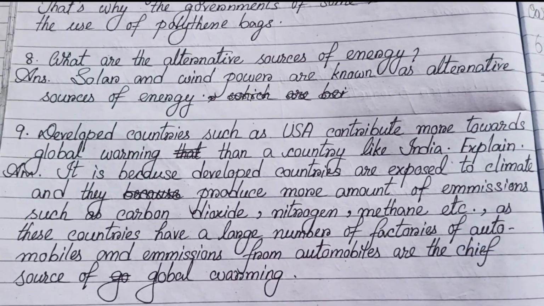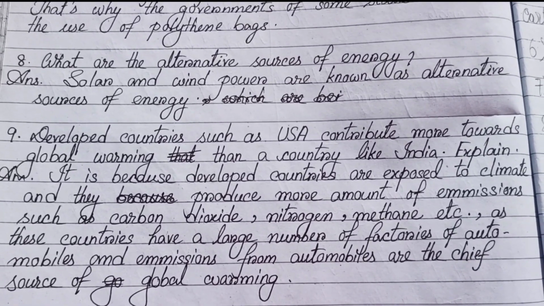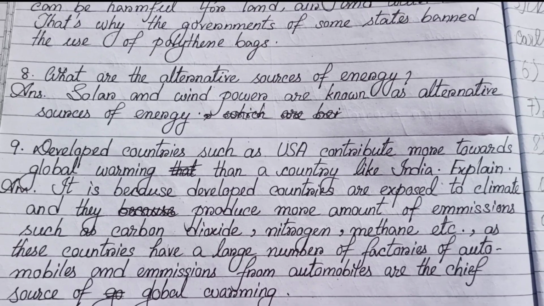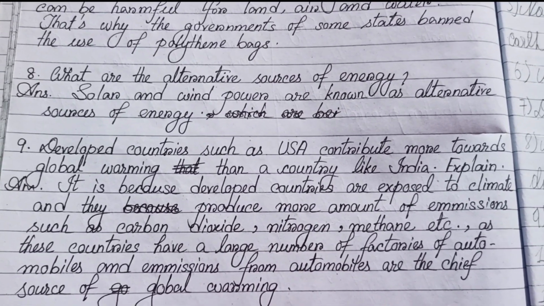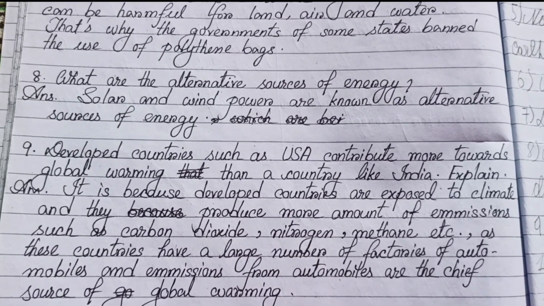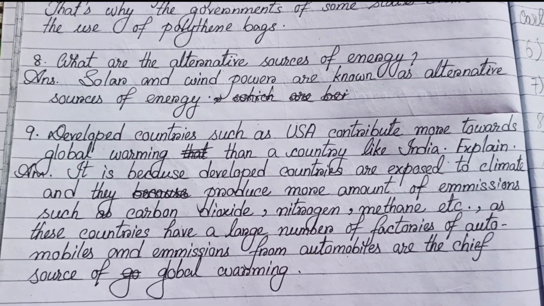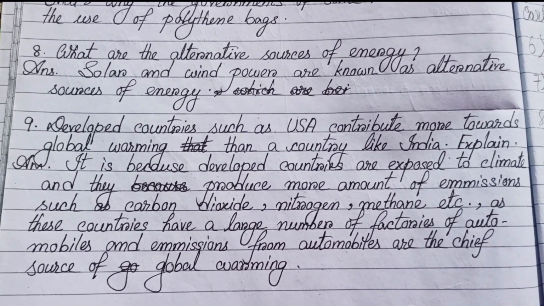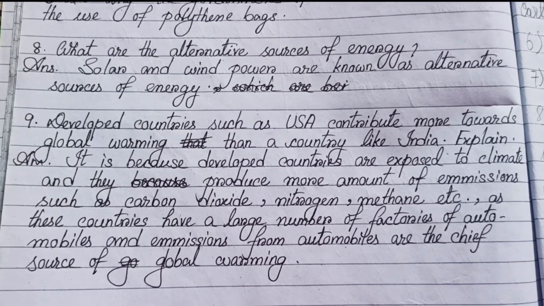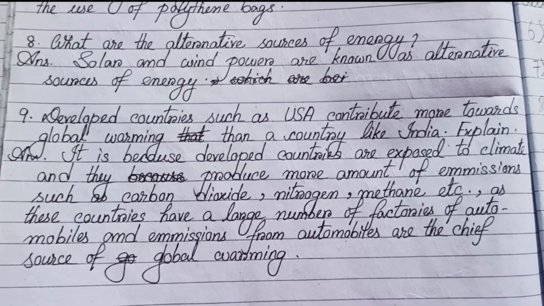Number 9. Developed countries such as USA contribute more towards global warming than a country like India. Explain. It is because developed countries are exposed to climate and they produce more amount of emissions such as carbon dioxide, nitrogen, methane, etc. As these countries have a large number of factories and automobiles, and emissions from automobiles are the chief source of global warming.